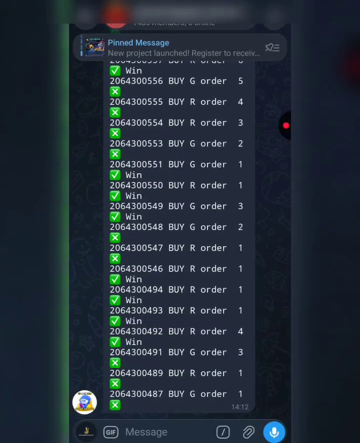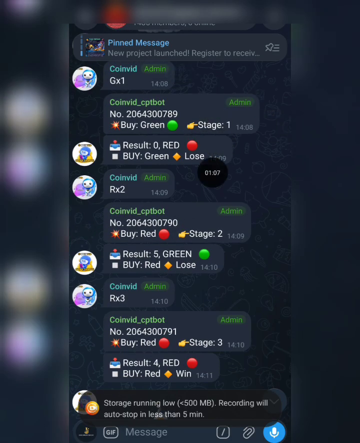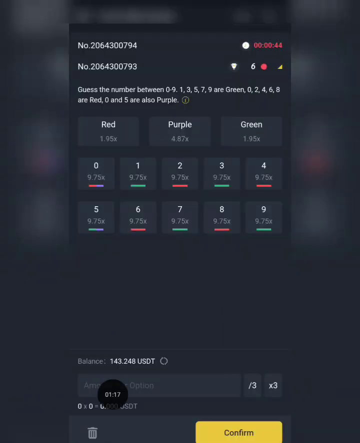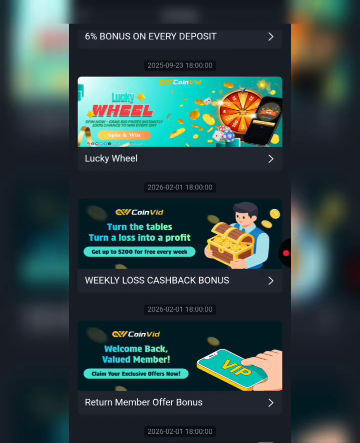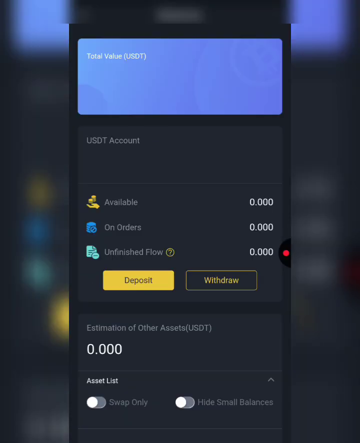Another thing I forgot to mention is that sometimes the signals could have about 3 to 5 consecutive number of loss. That's consecutive loss like this. So you need to have that at the back of your mind, so that whenever you put in your amount per option, you can calculate your total capital to see if you still have enough funds for that amount of consecutive loss, just in case. Aside from that, CoinVid also has a weekly loss cashback bonus that you can check out here, just in case. Okay, but it's something that rarely happens. You actually don't play every round, you see. So that's basically how you do this.